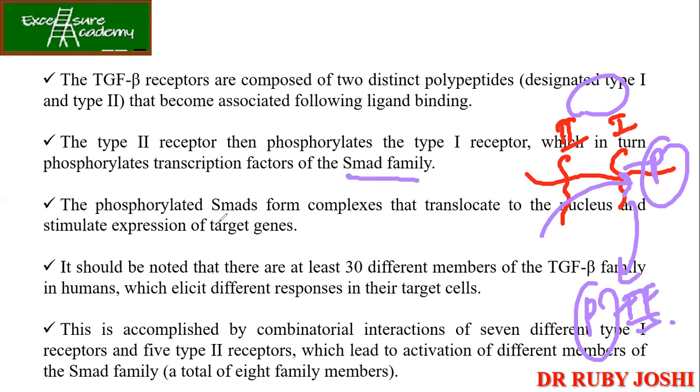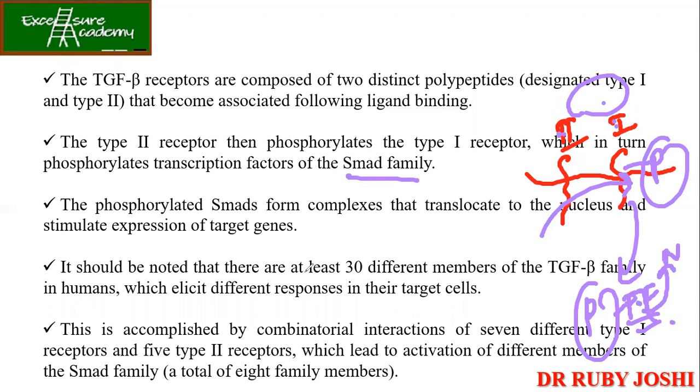Now the phosphorylated SMADs form a complex and then translocate to the nucleus and stimulate expression of the target genes. So in all, what have we said so far? You have two polypeptides acting as the receptors. When the ligand binds, type 2 is going to phosphorylate type 1. Type 1 is going to phosphorylate the transcription factors, and these transcription factors will then finally enter the nucleus.